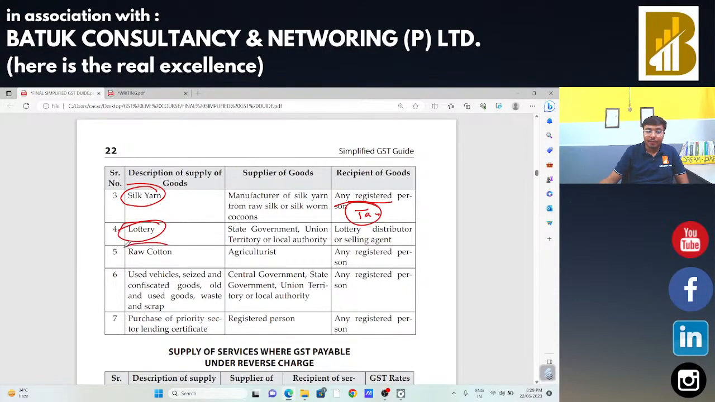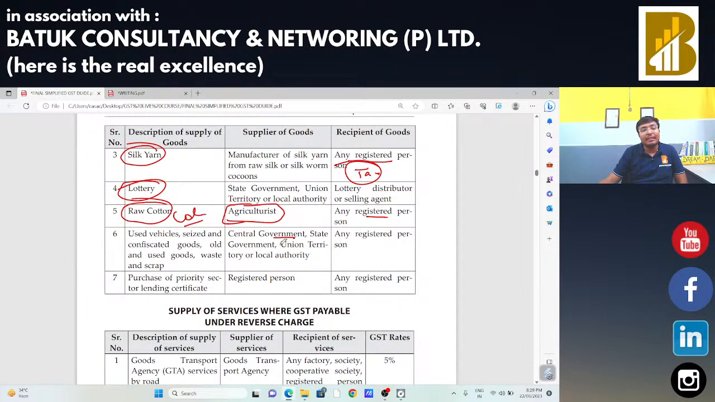Raw cotton. We all know that cotton is also produced by the agriculturalist. In that case, if the agriculturalist makes the supply to a registered person, in that case also the registered person will be liable to make the payment of taxes.